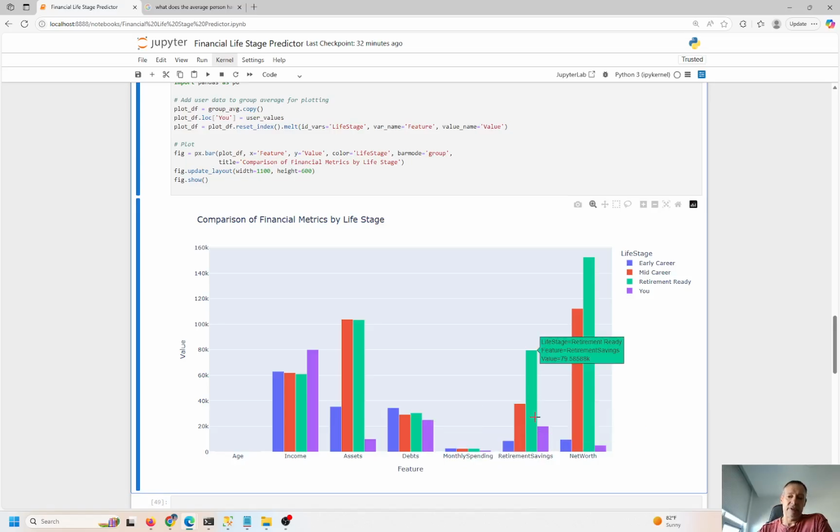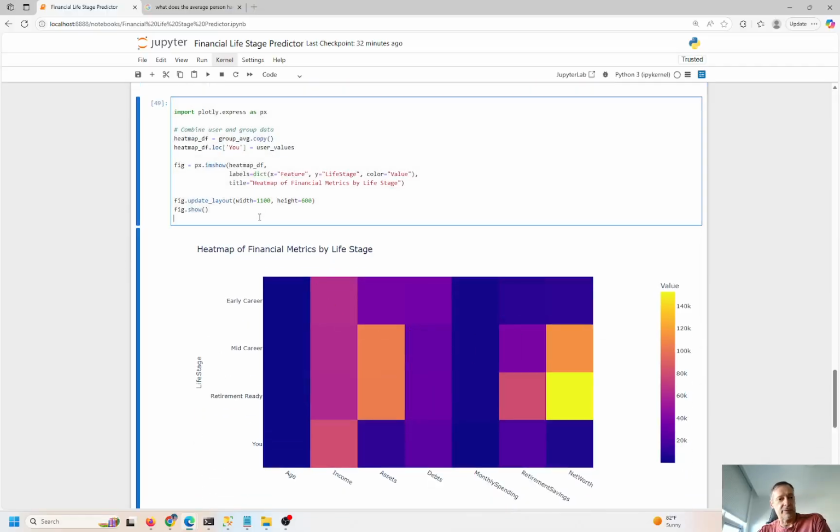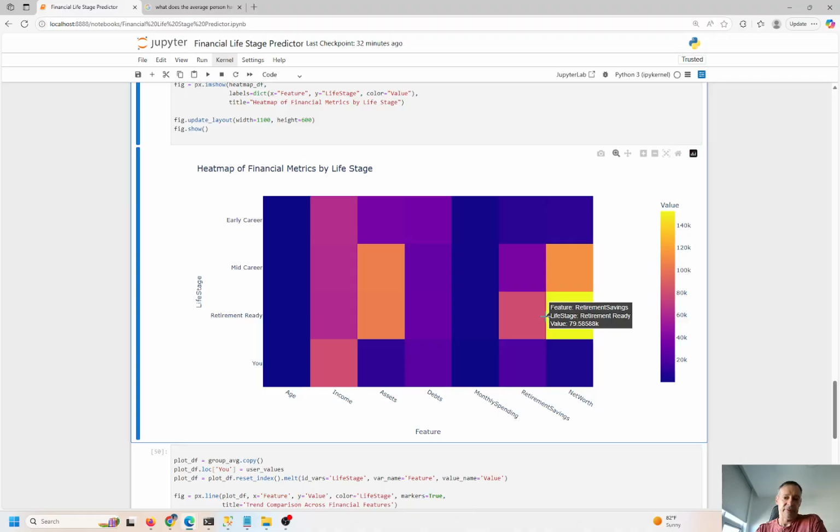Retirement savings has somewhat of an influence, especially if you are retirement ready, and your overall net worth definitely has the most influence on the life stage prediction process here. So let me go ahead and refresh this. This is a heat map here. We can see what the life stage versus feature is, right? So the higher the value, the more yellow the cell, and the darker the color, the less influence you have between the life stage and the features that we're looking at.